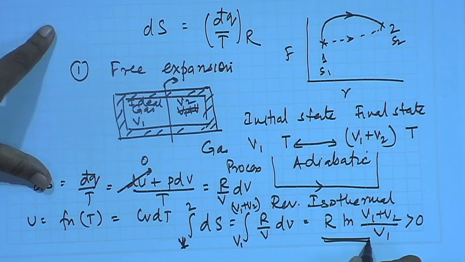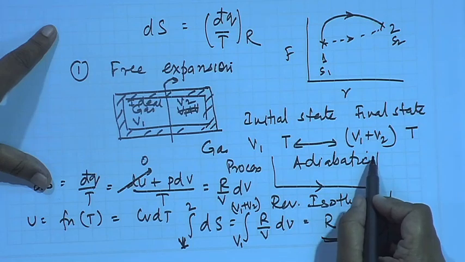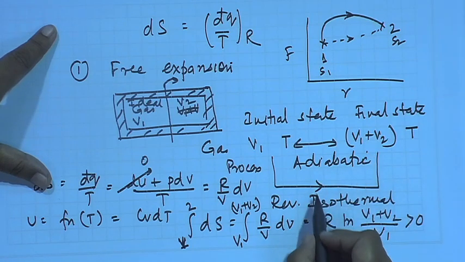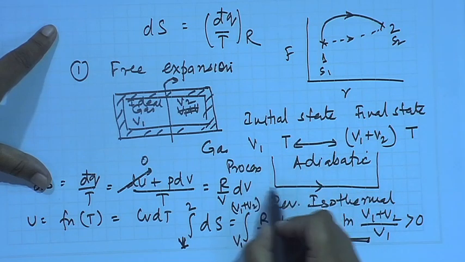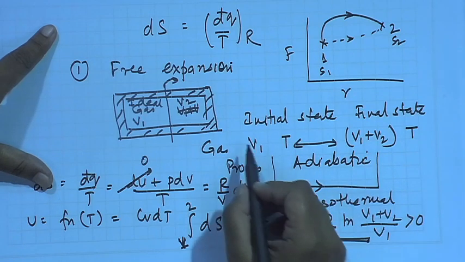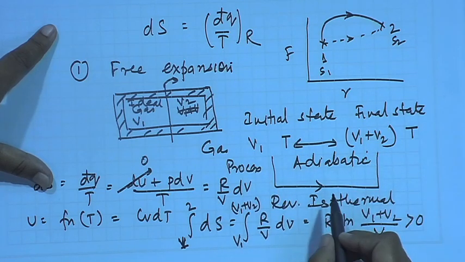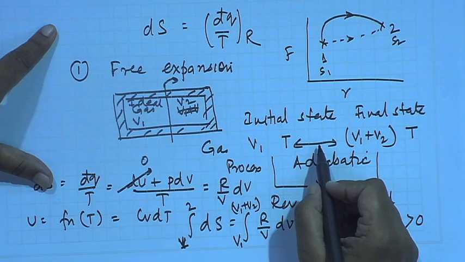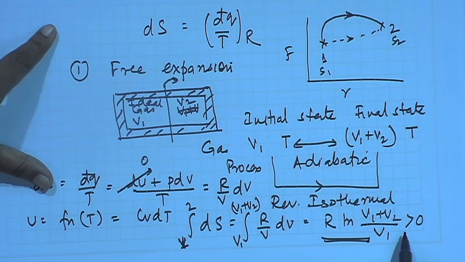In order to calculate the entropy generated, we had devised a reversible isothermal process connecting the initial and final states, which had no connection with the actual process which took place, but it was an equivalent reversible process connecting the same initial and the same final states. We connected the entropy change via the reversible process, related it to the actual irreversible process which had occurred, and then found out that the process occurred because the entropy change was greater than 0.